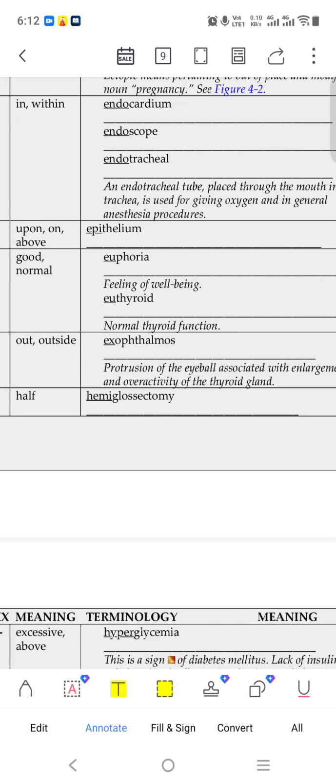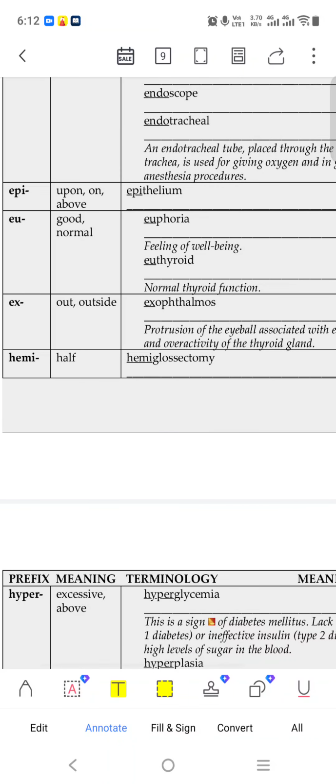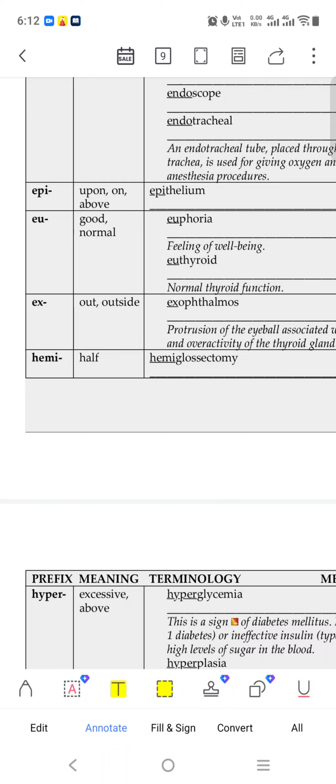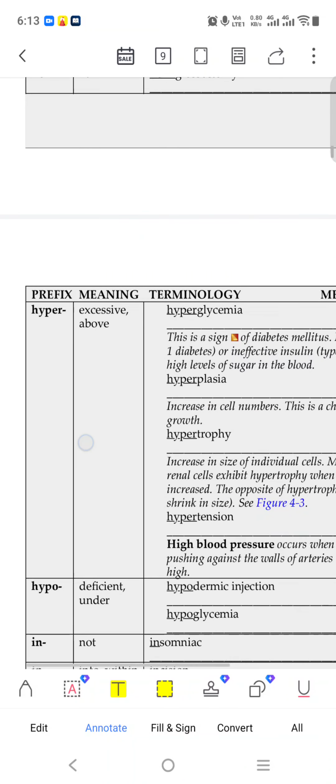It comes outside this part of the body, like our eye coming out a little bit. Hemi means half, like hemiglossectomy, meaning removal of half of the tongue. Gloss means tongue, so removal of half the portion of that tongue.